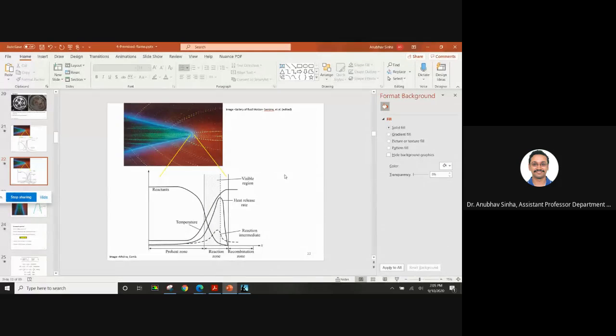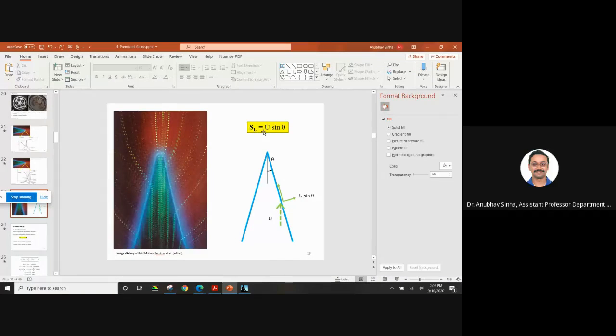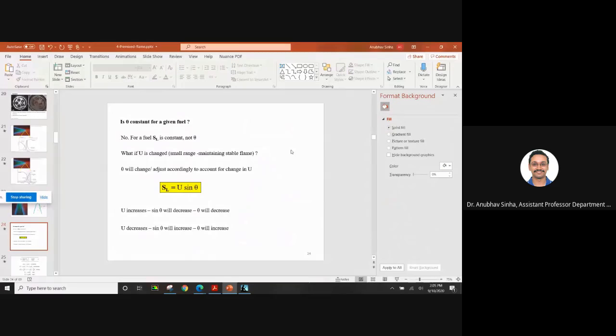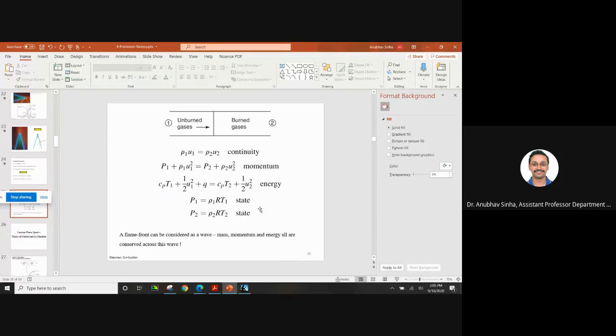If anyone has a question, just stop me there. How do we find alpha and flame speed? We discussed yesterday that the flame front is basically a wave. You can consider it as a wave, and mass, momentum, and energy will all be conserved. Don't think that because you are burning something, any property will not be conserved. All of this will be conserved. And there is one important observation, I don't know whether you have looked at it. If you look at the first equation, continuity.